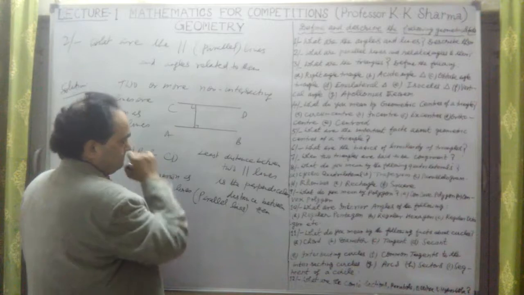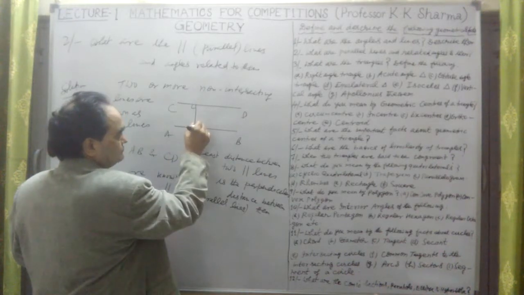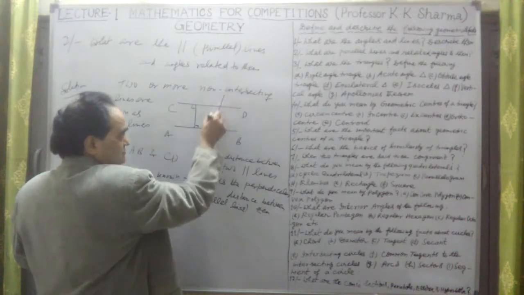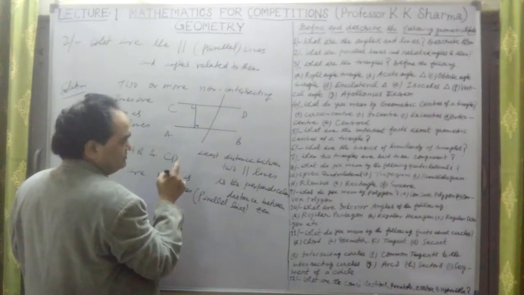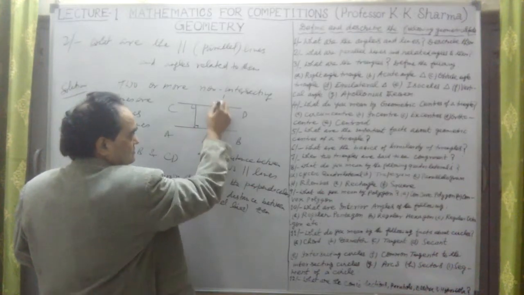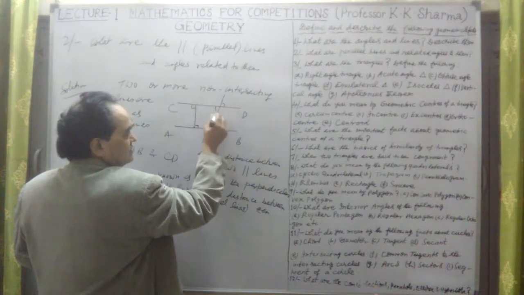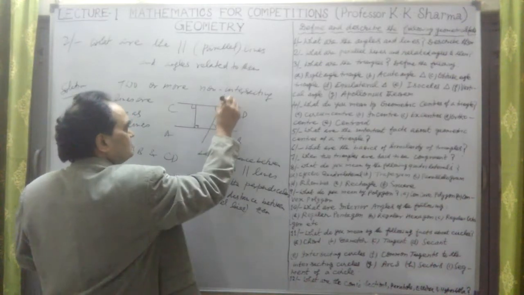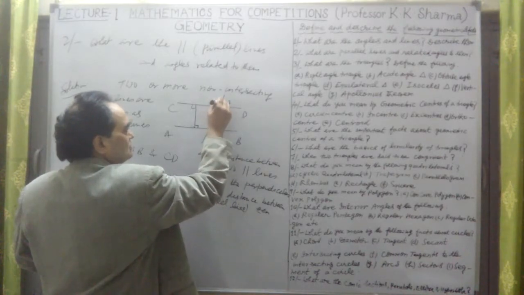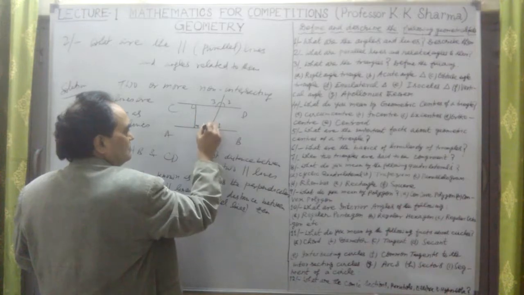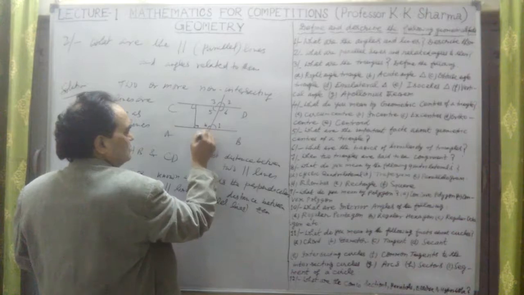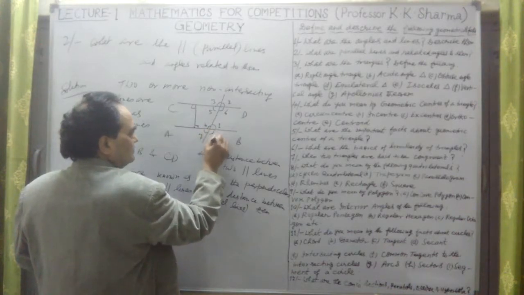What are the angles between them? Now if there is a transversal line which is intersecting two parallel lines, what are these angles? Let me talk about these angles and give them names here. This is angle 1, angle 2, angle 3, angle 4, angle 5, angle 6, angle 7, and let me take angle 8.